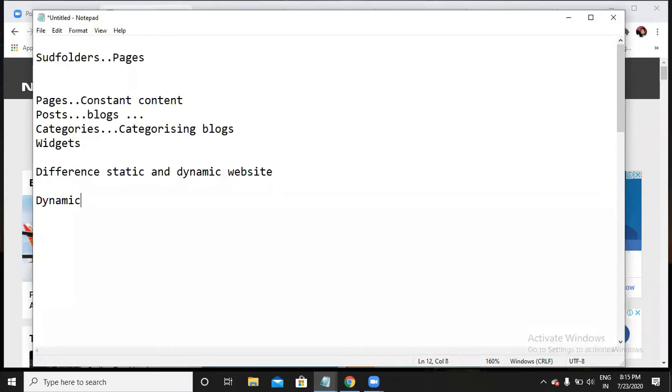Dynamic means the website which is continuously changing according to the posts or latest news they have. Okay, are post and blog both the same or different? Both are the same. Article also we can call it.